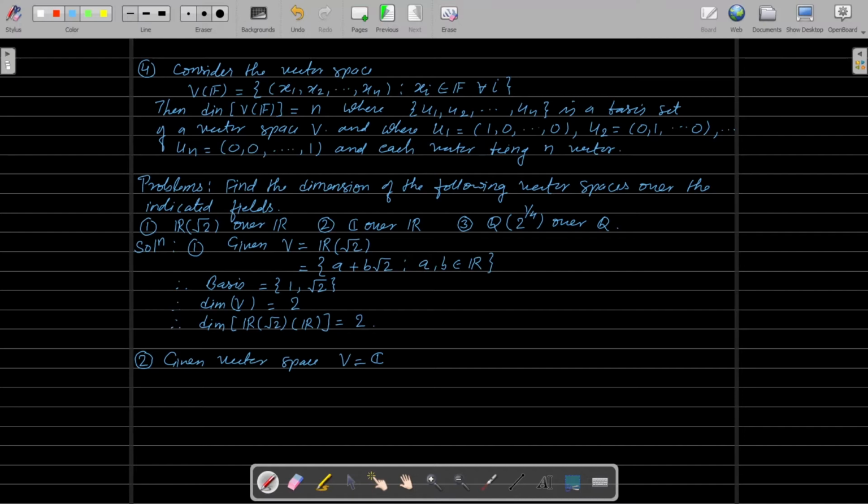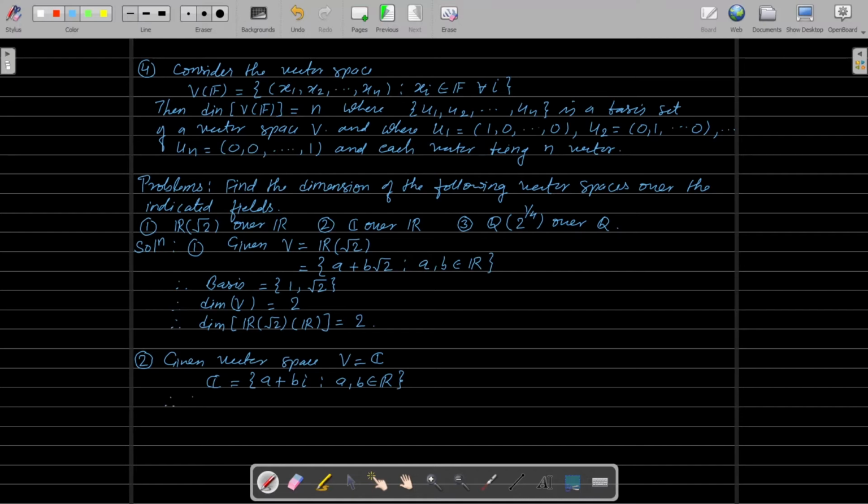We know that the set of complex numbers is written as a plus bi such that a, b belong to the field R. So the set of complex numbers is generated by the elements 1 and iota.